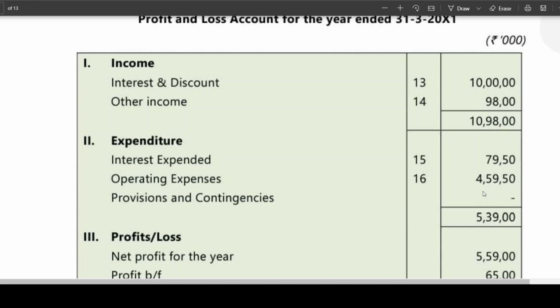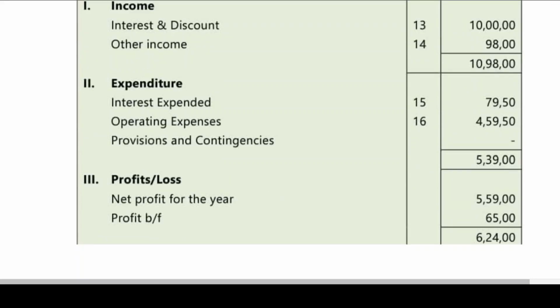And then net profit for the year. I told you how you are getting net profit for the year. Total 1 minus total 2. 1098 you can take as calculated. 1098 minus 539.